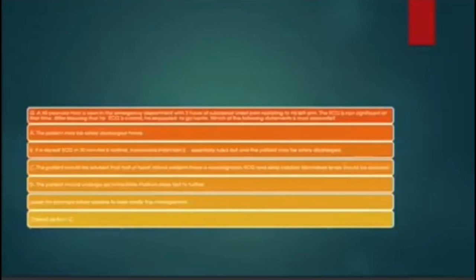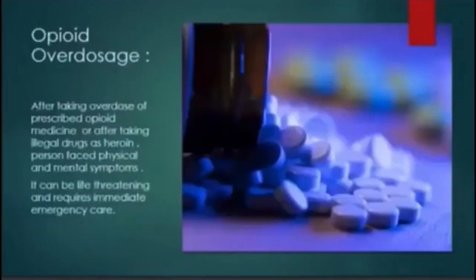Here we also show the opioid overdosage. It is also very important. After taking an overdose of prescribed opioid medicine, or after taking illegal drugs like heroin, a person faces physical and mental symptoms. It can be life-threatening and requires immediate emergency care. In a GP clinic as well, we doctors should be alert about this. And from the AMC Part 1 point of view, it is also a very important question.